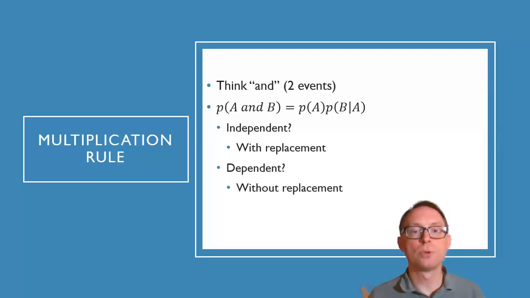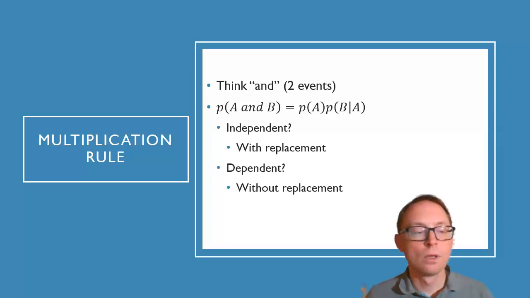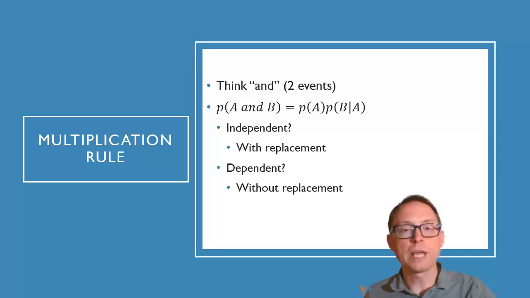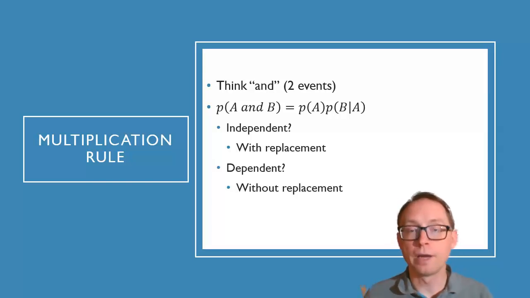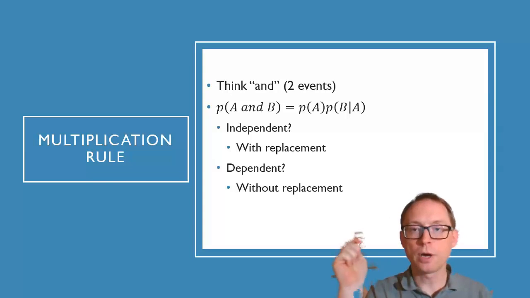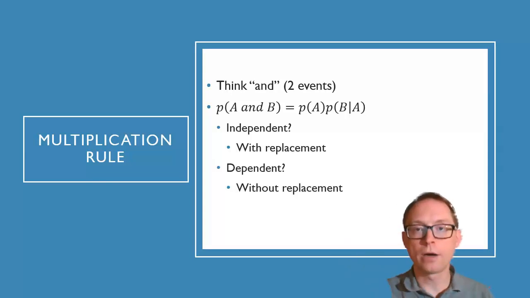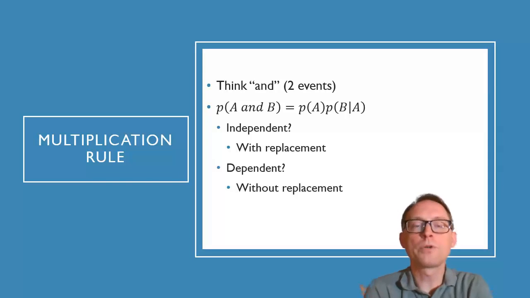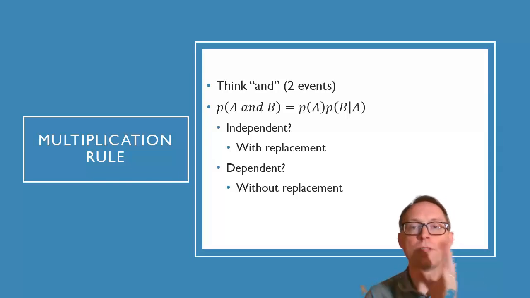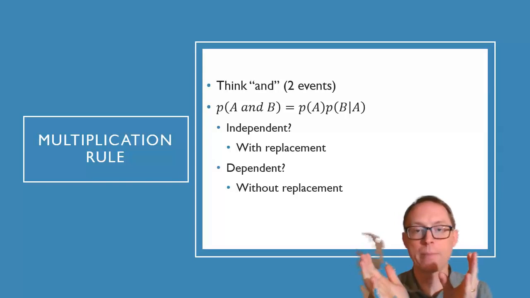All right, multiplication rule. When we're doing the multiplication rule, the easiest way to think about this is in two events, right? Like not just pulling the card out once, but pulling a card out and then pulling another card out. Whenever we're doing the multiplication rule, it's the probability of this and then this happening.